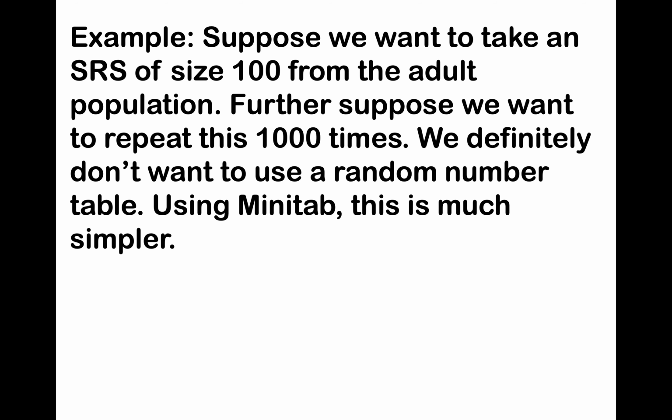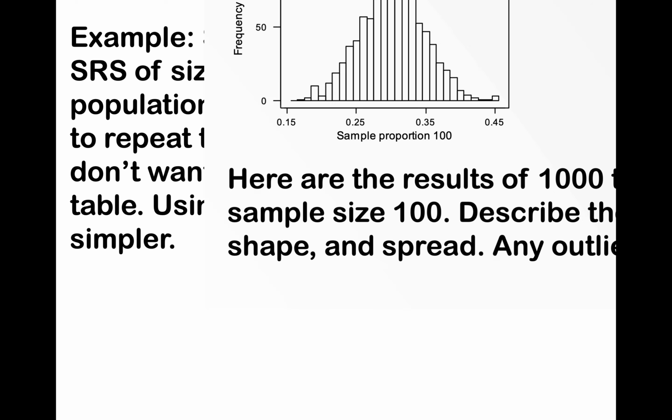Further, suppose we want to repeat this 1,000 times. Now think what that means we're doing. Sample 100 people, get a p-hat value. Do it again with another 100 people, get a p-hat value. Do it again with another 100 people. Get a p-hat value and do this 1,000 times. We definitely don't want to use a random number table. It would take a long time. So I used Minitab software, which was much simpler, just to show you the results.